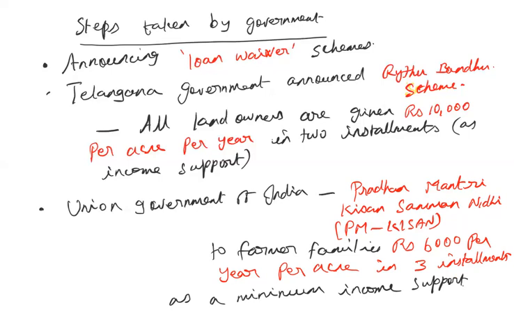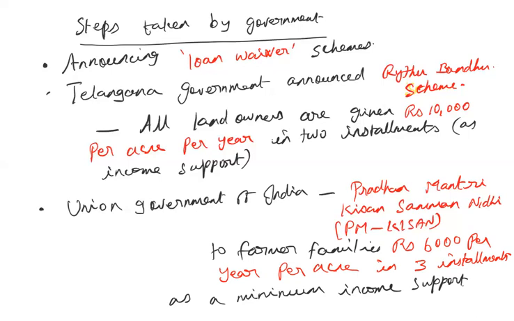Okay. But in spite of everything, rural indebtedness still persists in our country. It has been estimated that nearly 93.09 million agricultural households are there in our country. Out of that, more than half of the agricultural households are permanently in debt.